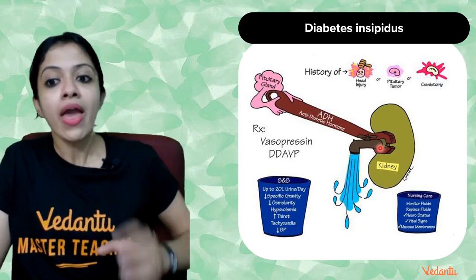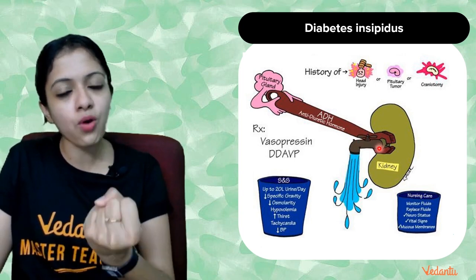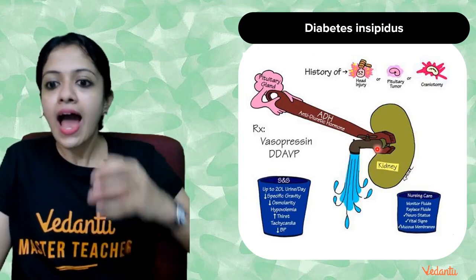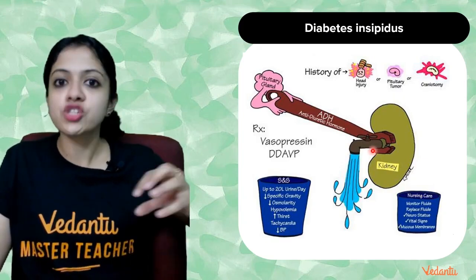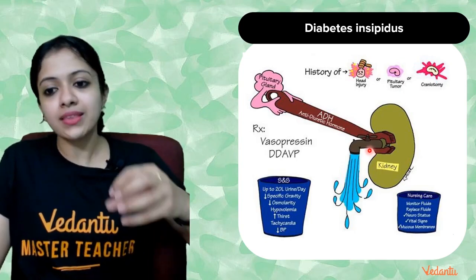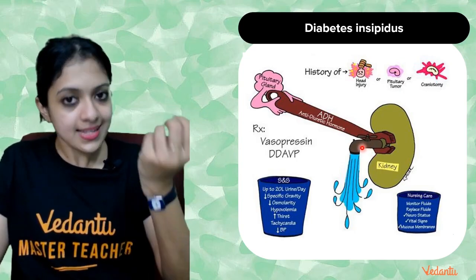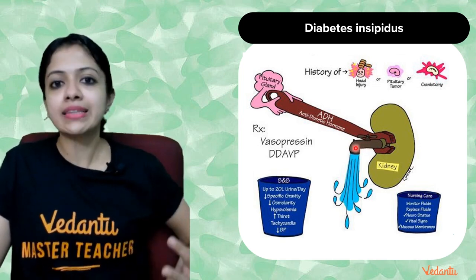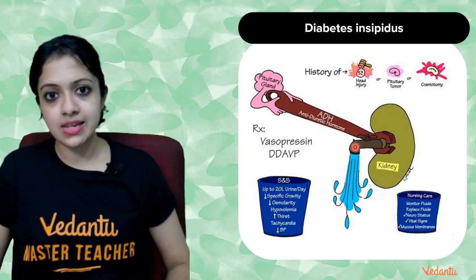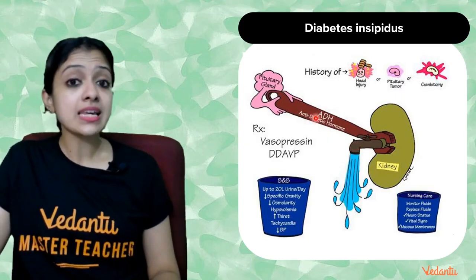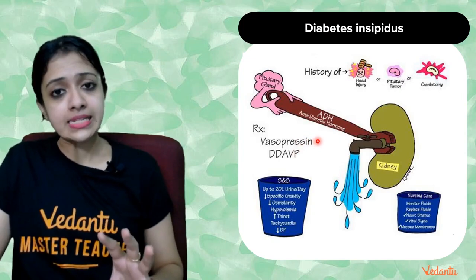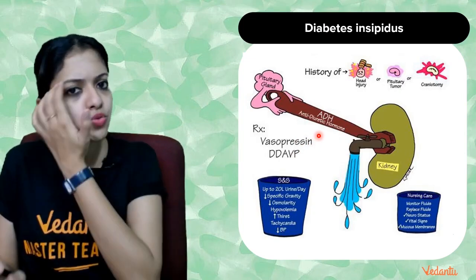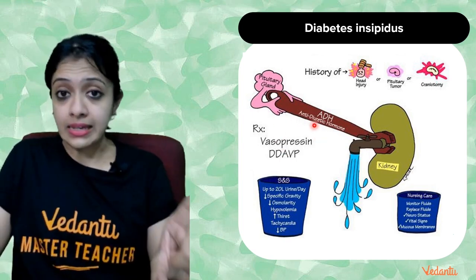And what does that do? It acts like the control point, like the control tap, and decides how much urine has to be released by the kidneys. Depending on how much ADH is secreted, the amount of watery urine produced by the kidneys would depend completely on that. For example, if there is sufficient ADH hormone, it means reabsorption of water can occur normally and urine amounts produced would be normal.